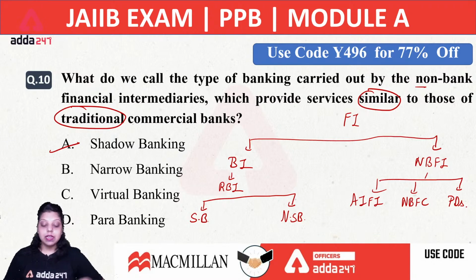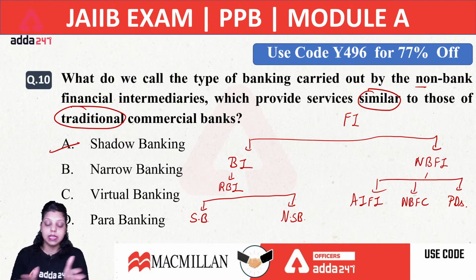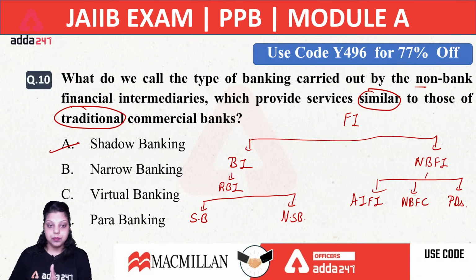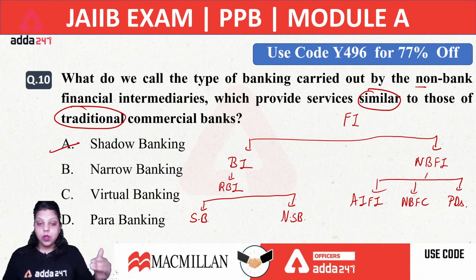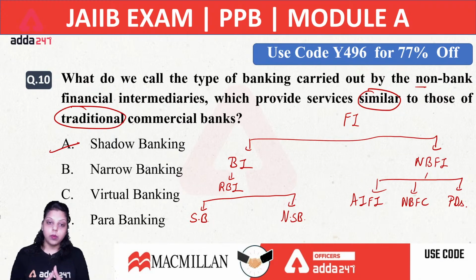In universal banking, you will get all kinds of commercial and investment services. In para banking, you will get additional services apart from the day-to-day transactions of a bank. It means in universal banking, everything is available under one roof. But with para banking, if a bank is providing deposit, withdrawal and lending, and apart from this provides a single service to you, such as insurance, it will be known as para banking. Any one additional service provided to the customer apart from day-to-day transactions comes under para banking, while all kinds of services provided to the customer is known as universal banking. I hope the difference is clear to all of you.